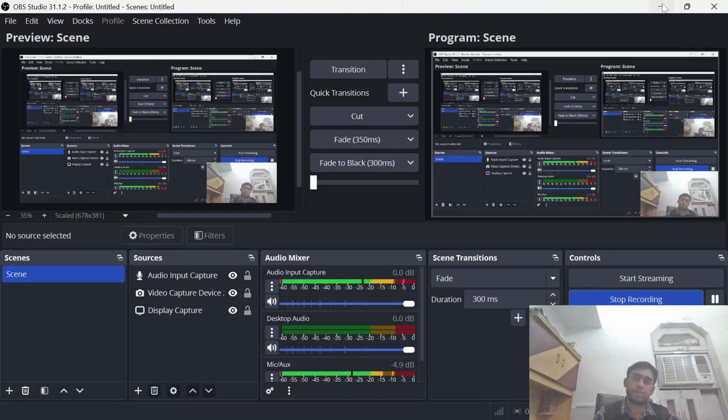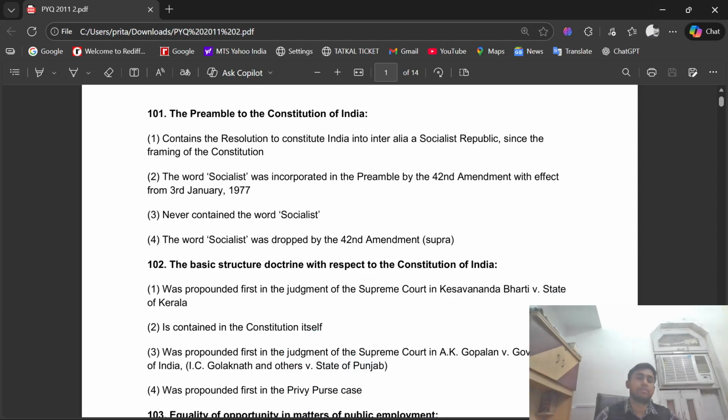This is the third part basically in which we were solving the previous year question paper of Delhi Judicial Services that was held in 2011. And we will start from question number 101 and up till question number 100 we have already solved and we will continue from here.